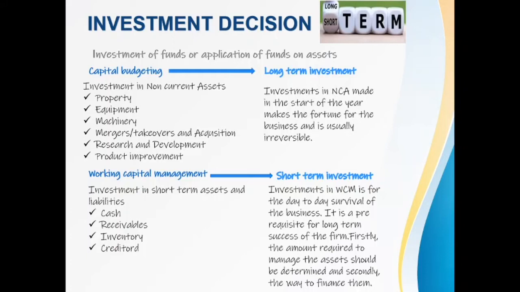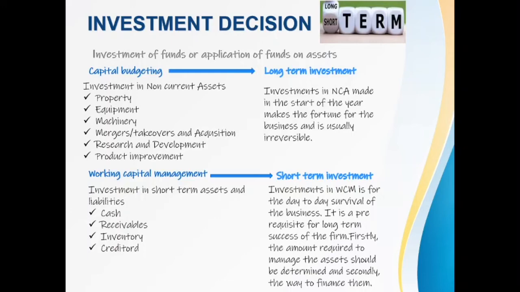How do you strike the balance between these two aspects? So that's a challenge. Apart from that, when making an investment decision, especially a long-term investment, you need to check the viability and the feasibility of the particular project. The two main factors you need to consider are the cash flow of the project and the rate of return, that is, how much in the form of interest, how much return you're going to get through that investment. So these two aspects you need to consider before you make a long-term investment proposal.